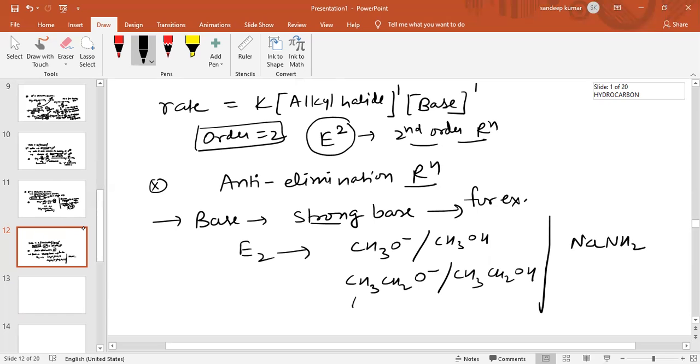These all are strong bases, and these all bases can favor E2 elimination reaction.